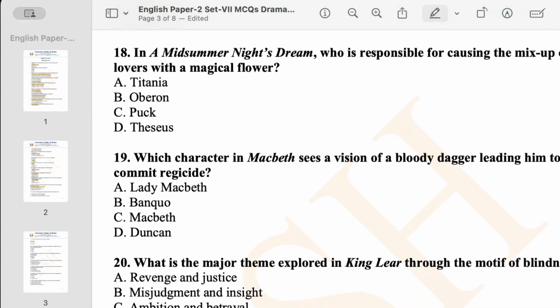Now come to question number 18. In A Midsummer Night's Dream, who is responsible for causing the mix up of lovers with a magical flower? This is also an interesting question, and I know you already have the idea who the answer is. Puck. Puck is the one who was responsible for the mix up of lovers.